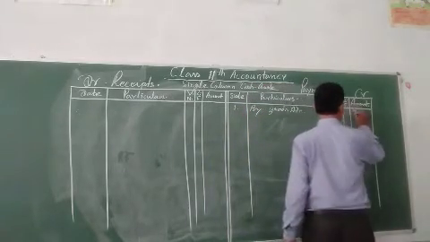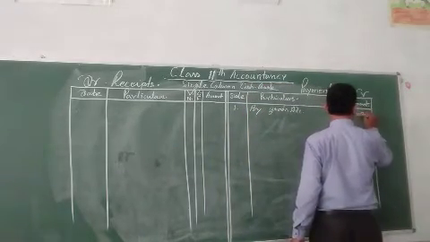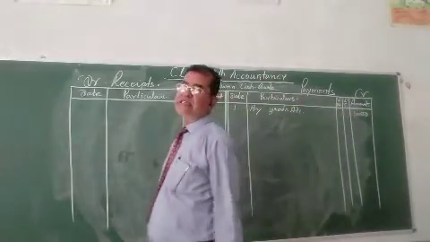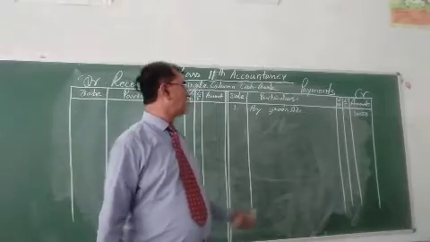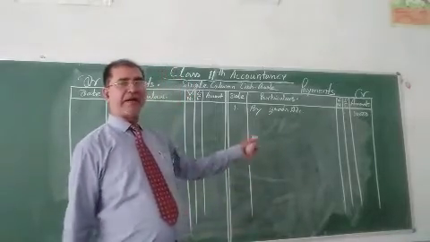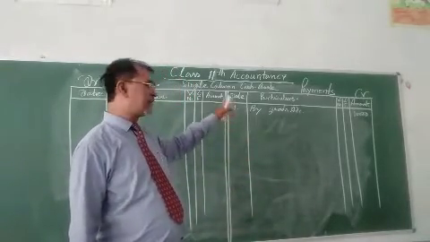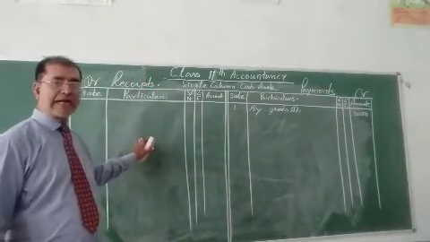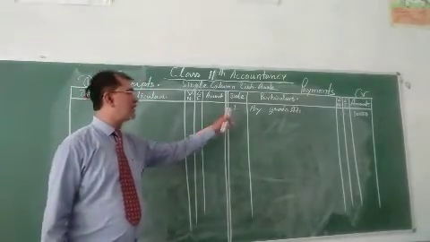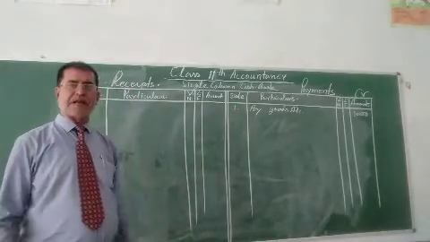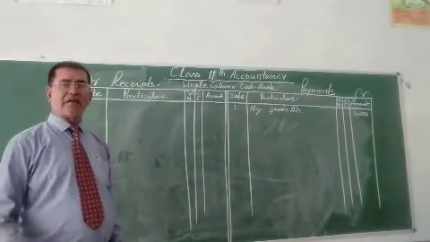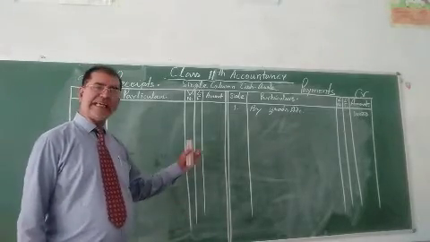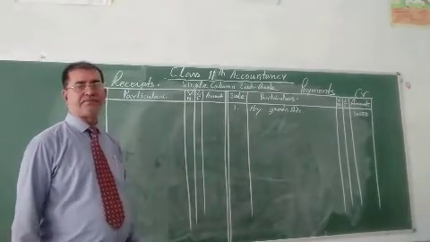You can write over here 10,000. The payment is being made for the goods. So in the payment column, whatever the receipt of cash is recorded in the debit column and payment of cash is recorded in the payment column. Very simple. Posting in the cash book is a very easy method.